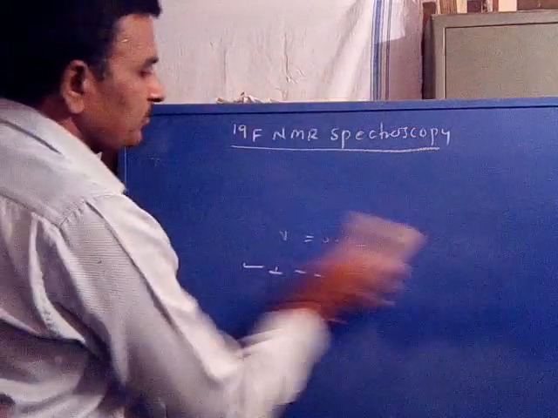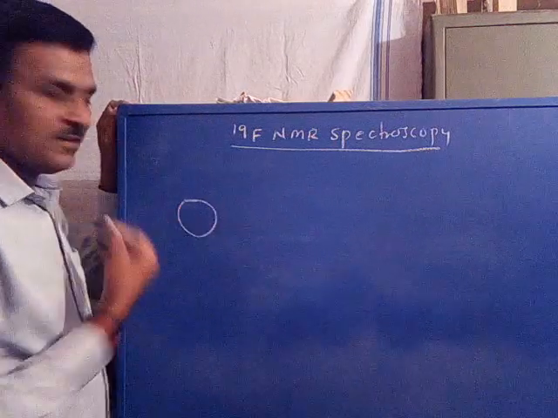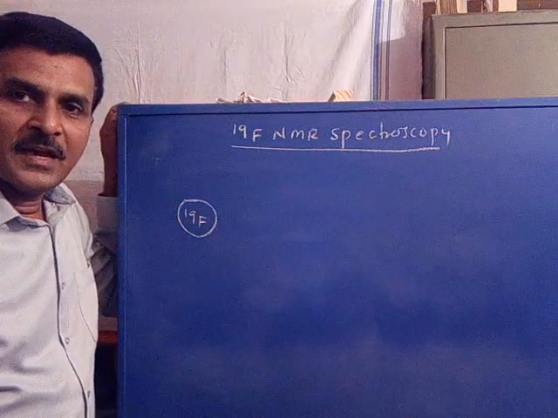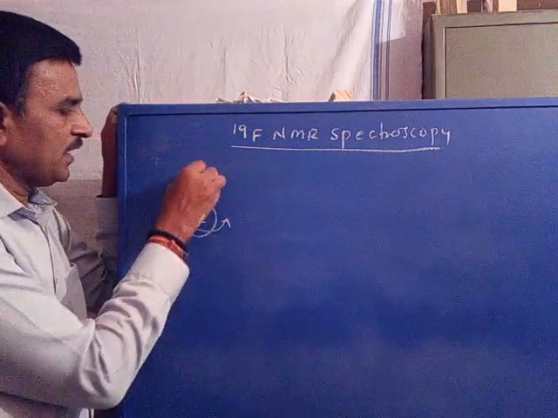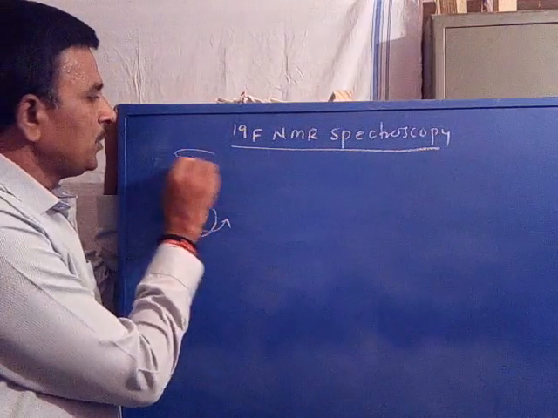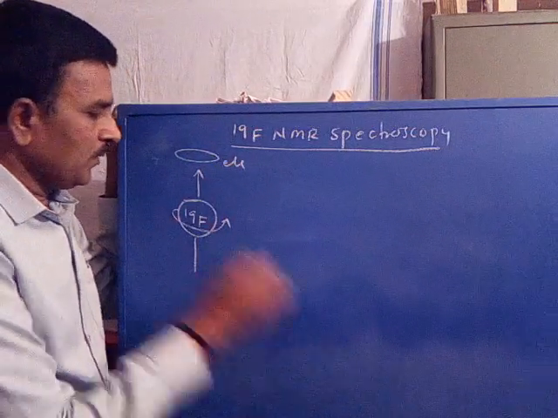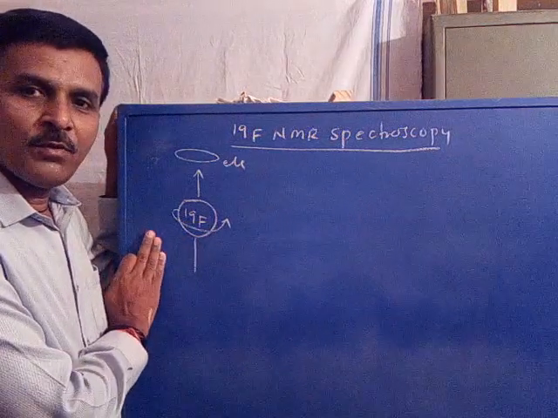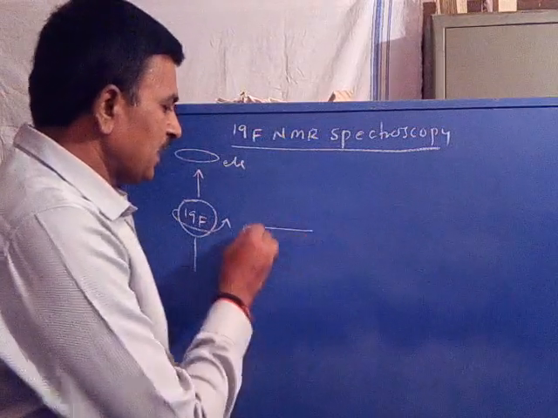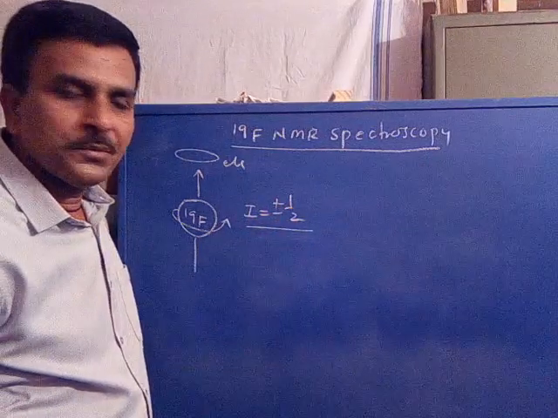That is, you see, say you keep a fluorine instead of hydrogen. This is the 19 fluorine nucleus. As it is a spin active nucleus, it spins around its vertical axis. It spins around its vertical axis to produce a certain amount of magnetic field, a secondary magnetic field. Now, under this condition, because of rotation of the fluorine nucleus equally in either direction, the spinning nucleus has a degenerate energy state of I equal to plus or minus 1 by 2.